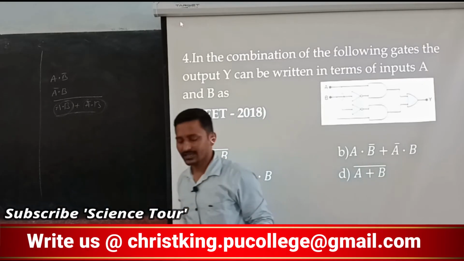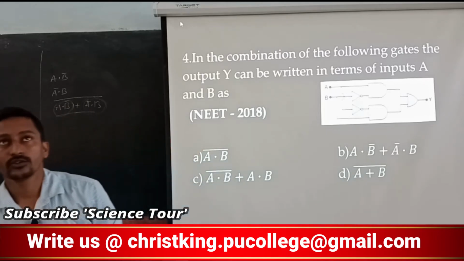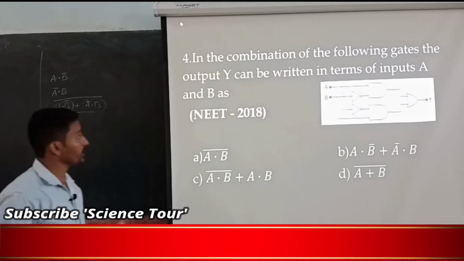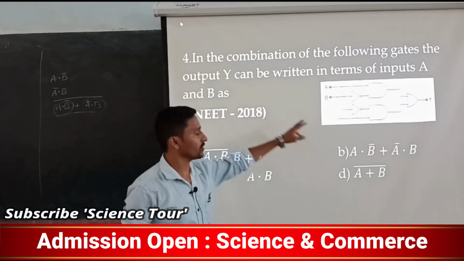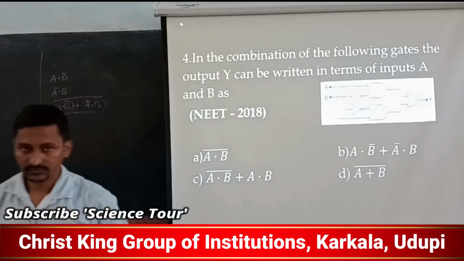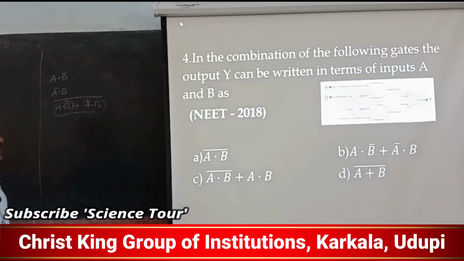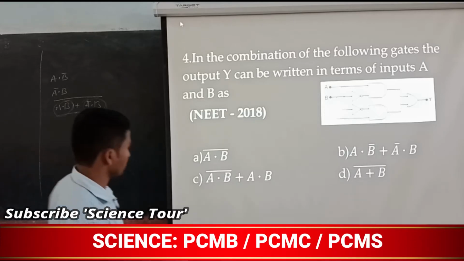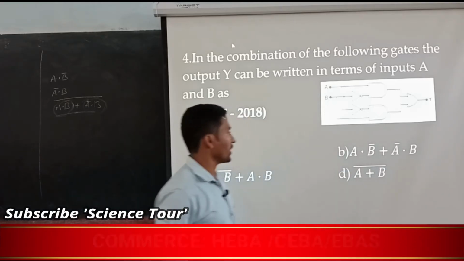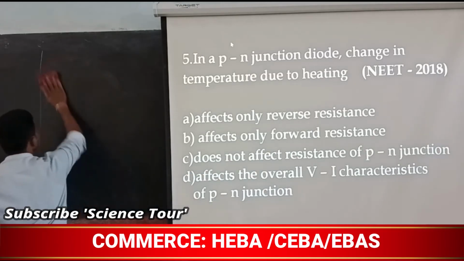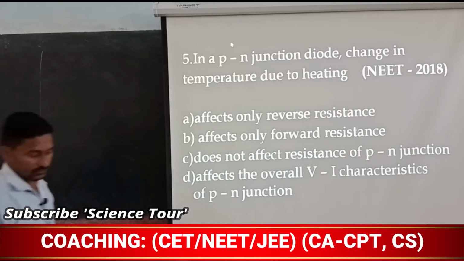Now when you see the circuit, your mind thinks, oh, how can I solve this circuit? See, this came in earlier exams, 2018 NEET. It is easy, but you have to go through such kinds of questions. So the answer is A dot B bar and A bar B. Now next we are going to talk about one more question.